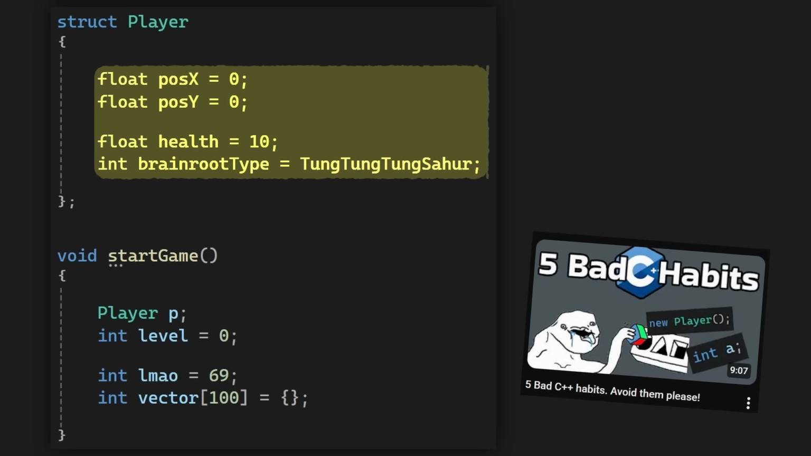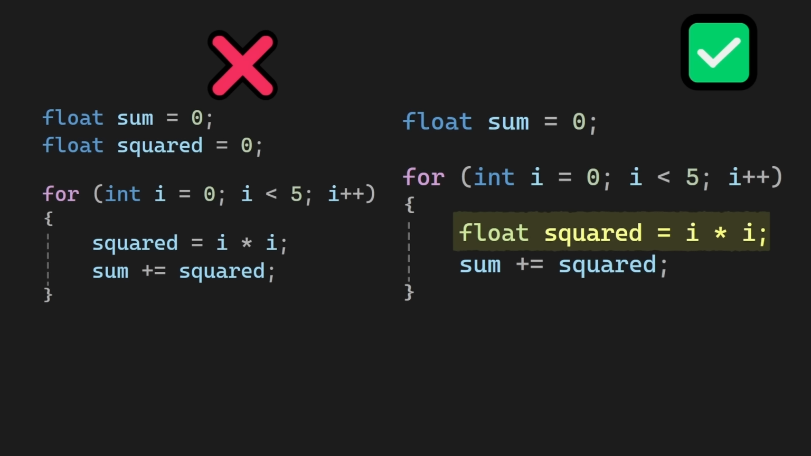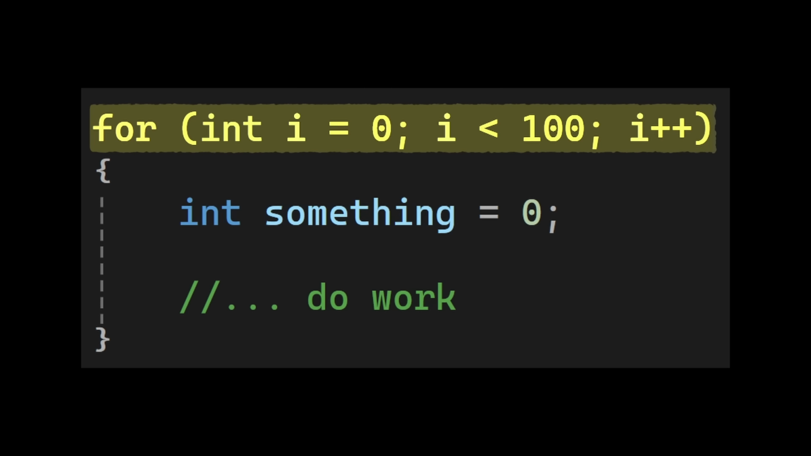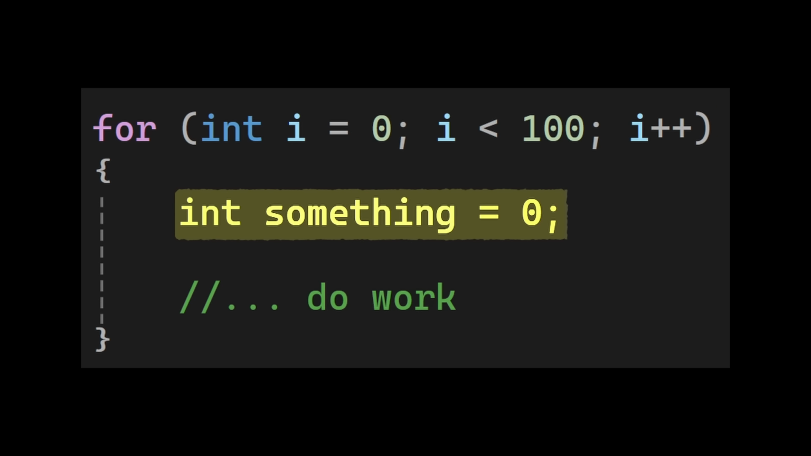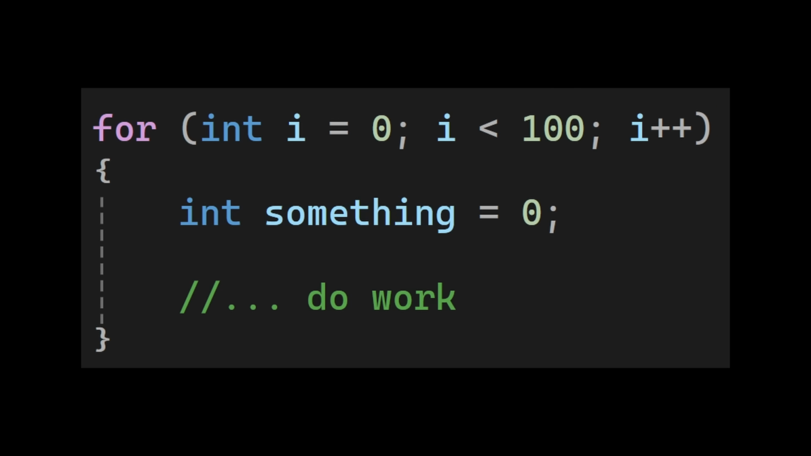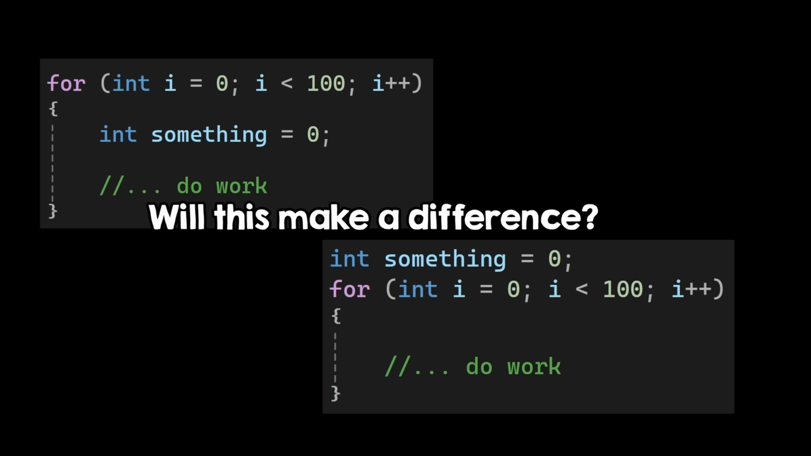Let me give you another example. I said in a recent video to always initialize your variables, and also to always declare them where you actually need them. Now, people commented on examples like this, that because this is a for loop, we don't want to create a variable every time and initialize it, so they say it's better to do this. So question 4, does the performance difference matter in this case?